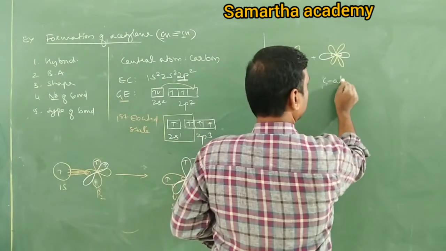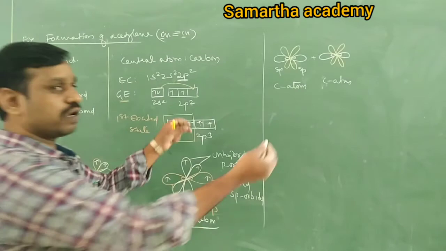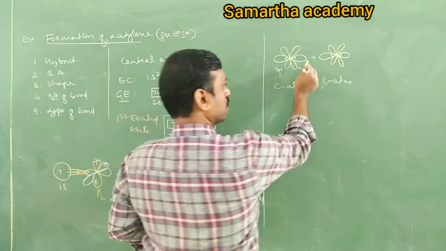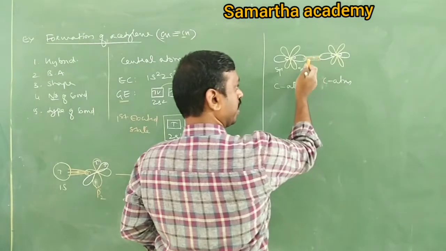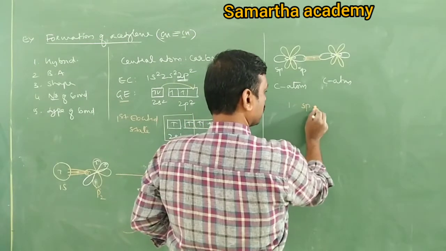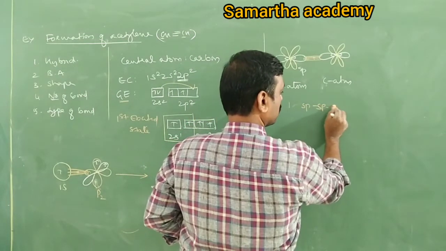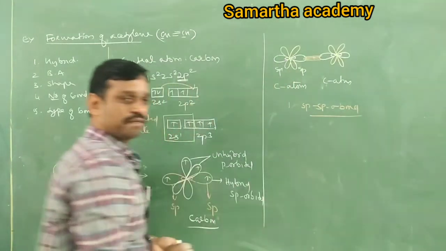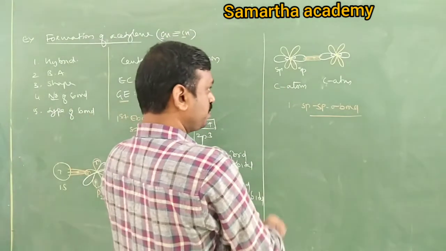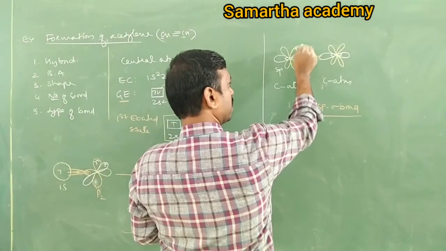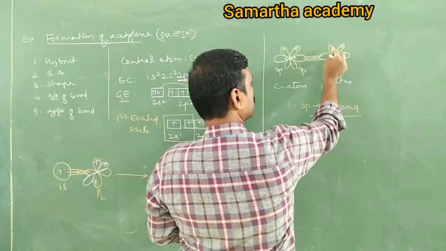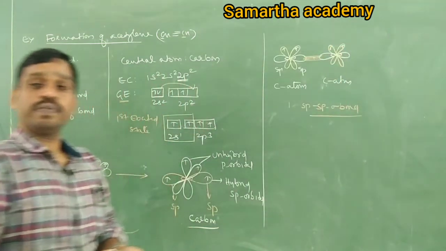Come on, tell me, when two carbon atoms approach each other, which overlapping takes place? That is axial overlapping. sp, sp. It forms one sp-sp sigma bond. Yes or no? Next, after formation of the sp-sp sigma bond, there is a px. This is a px. It is a py. It is also py.